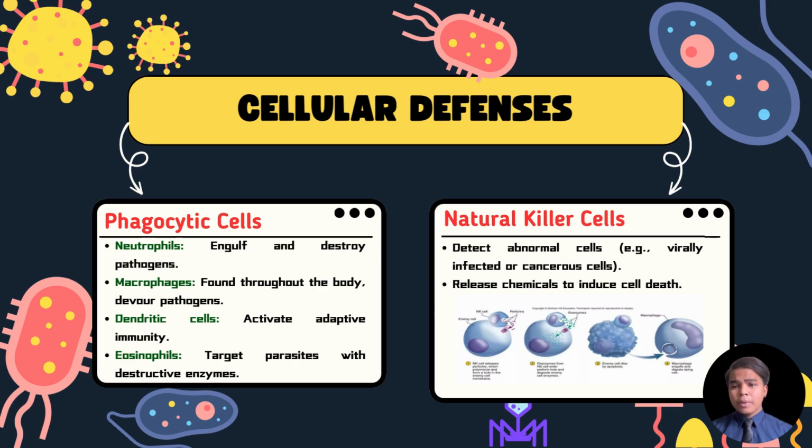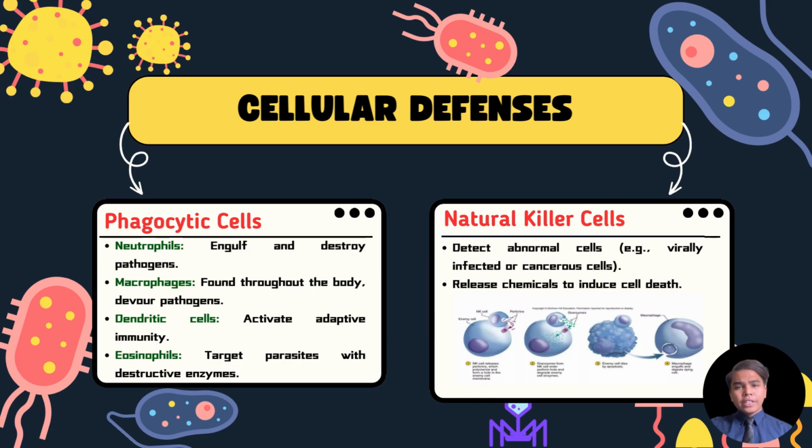They engulf larger pathogens and debris. Dendritic cells act as messengers, linking innate and adaptive immunity by presenting pathogen fragments to the T cell. And the last one, eosinophils, specialize in targeting multicellular parasites like worms by releasing destructive enzymes. We also have natural killer cells, which don't attack pathogens directly. Instead, they target infected or abnormal host cells like virus-infected or cancerous cells, triggering cell death.